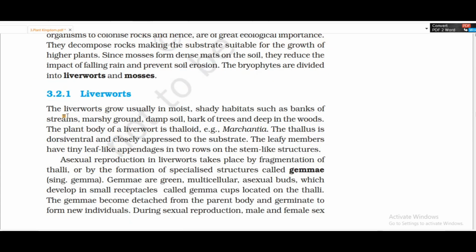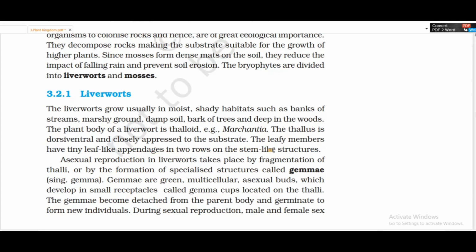Liverworts. The liverworts grow usually in moist, shady habitats such as banks of streams, marshy ground, damp soil, bark of trees, and deep in woods. The plant body of a liverwort is thalloid, for example, Marchantia. The thallus is dorsiventral and closely appressed to the substrate. The leafy members have thin leaf-like appendages in two rows on the stem-like structures.